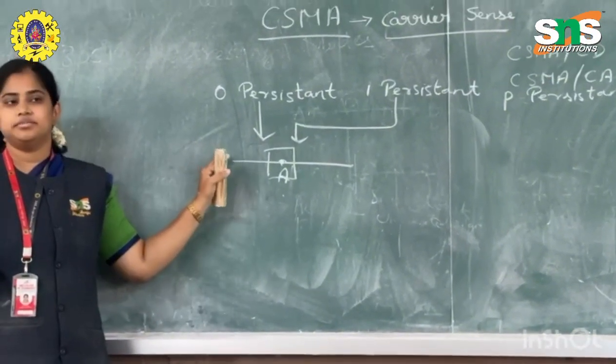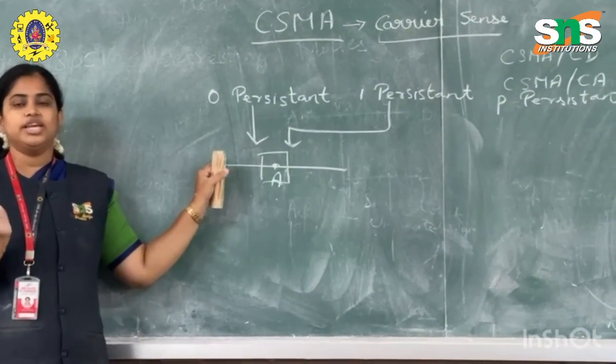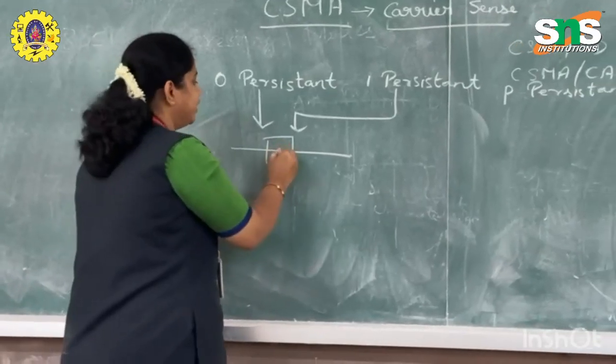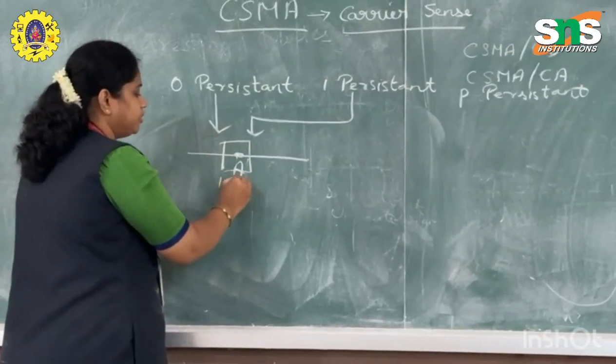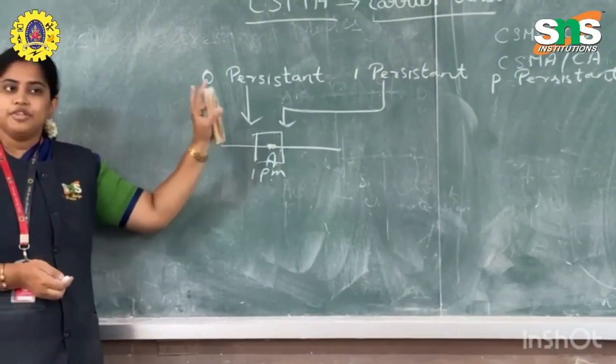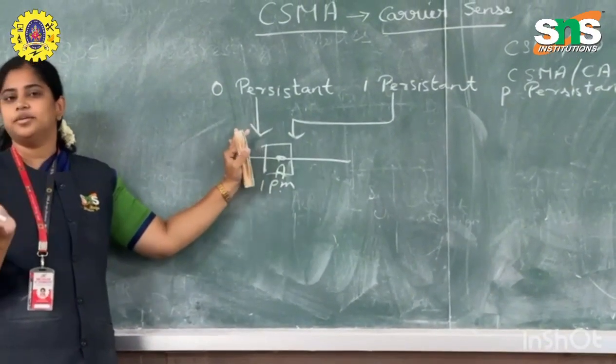Now 0 persistent is not continuous. It will check only at particular time slots. For example, assume the time is 1 p.m. At 1 p.m. it will check, and if the channel is free, it will send the data.